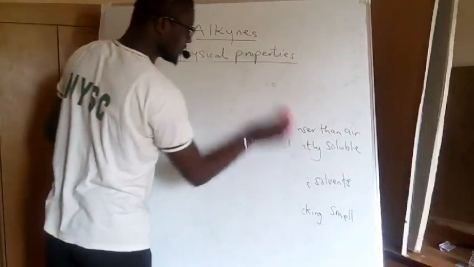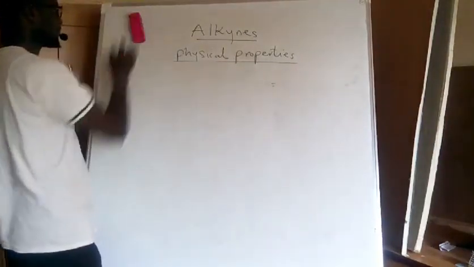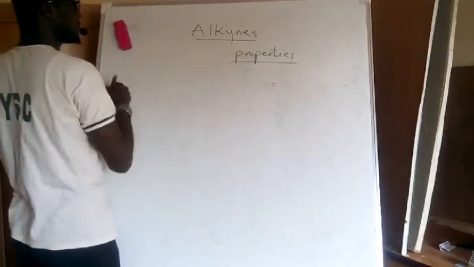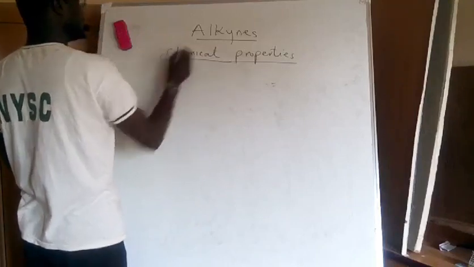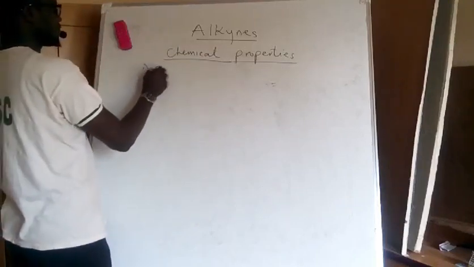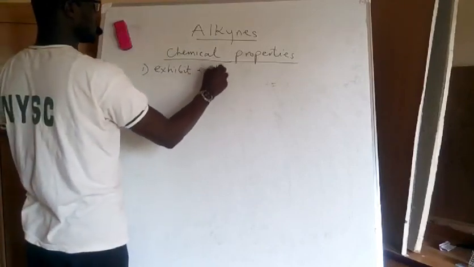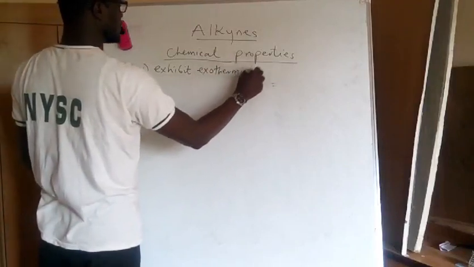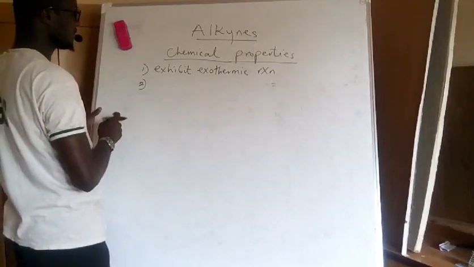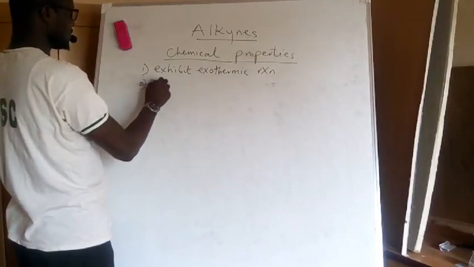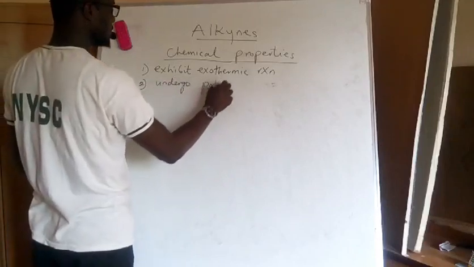So let's look at the chemical properties of these compounds. One of the chemical properties is that they exhibit exothermic reaction. We have explained this, so we don't need to explain it again. Another property is that they undergo polymerization reaction.